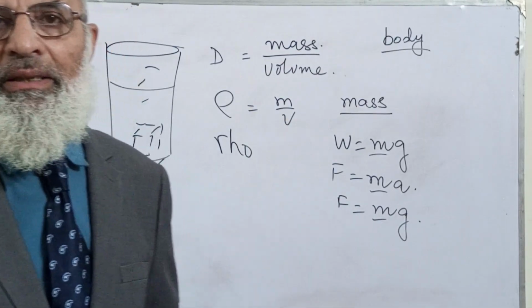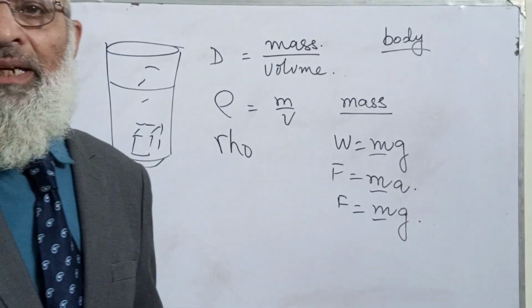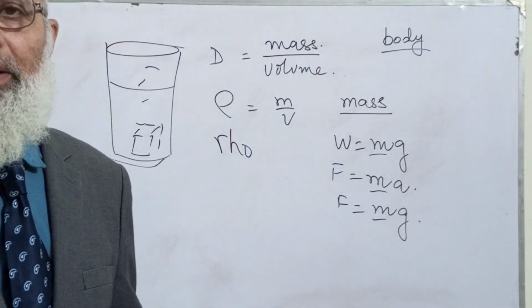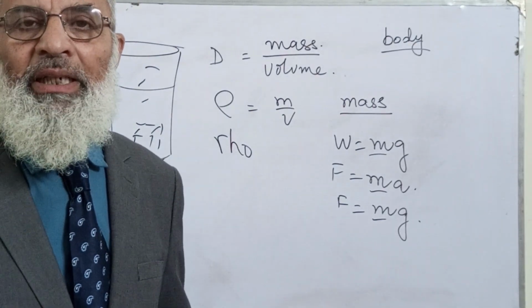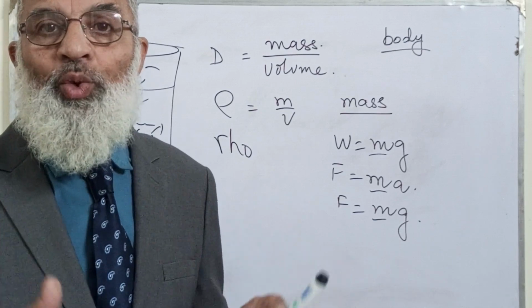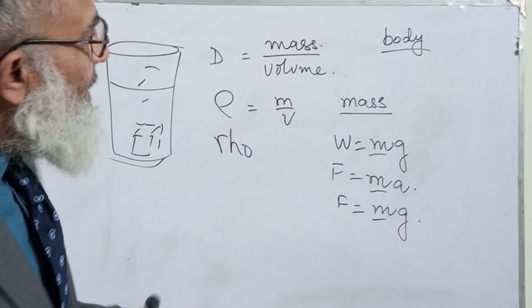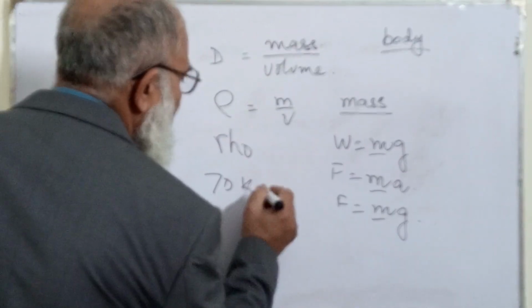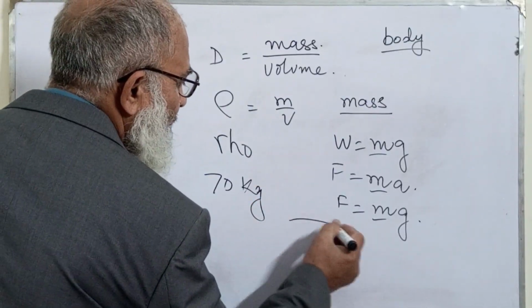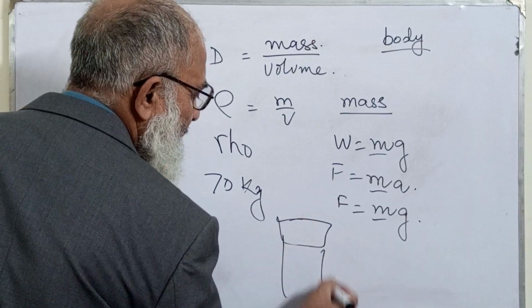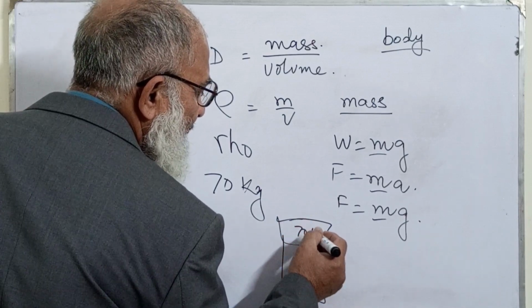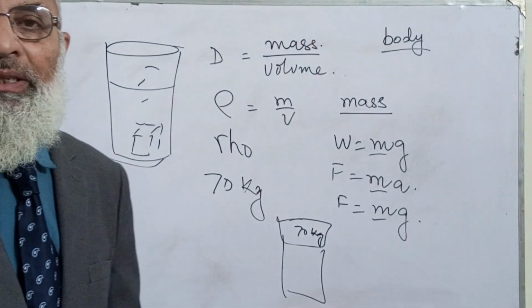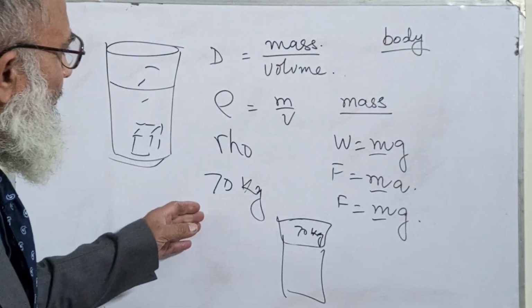My weight is 70 kg. When I stand on the platform balance, on the digital scale, it says that I am 70 kg.